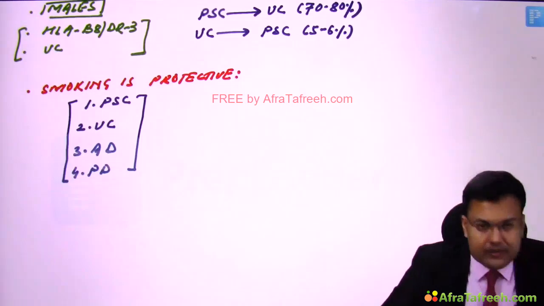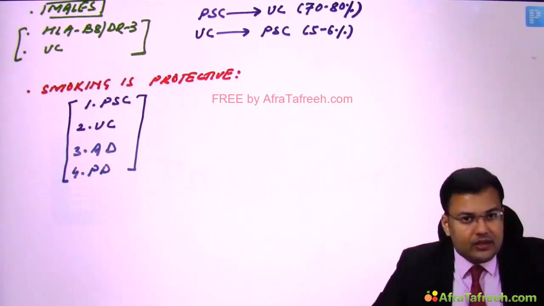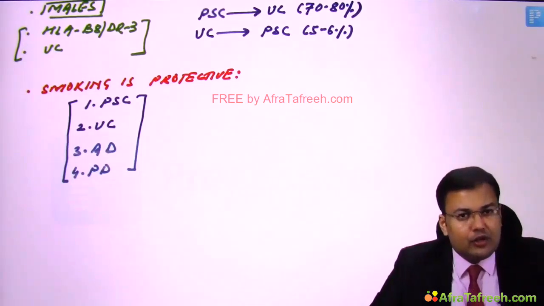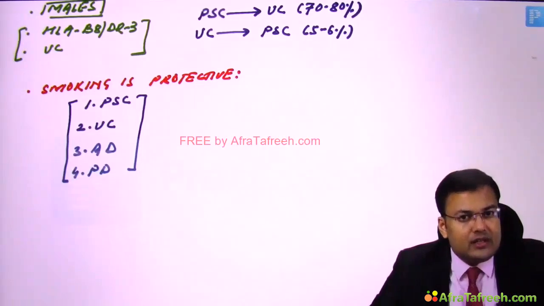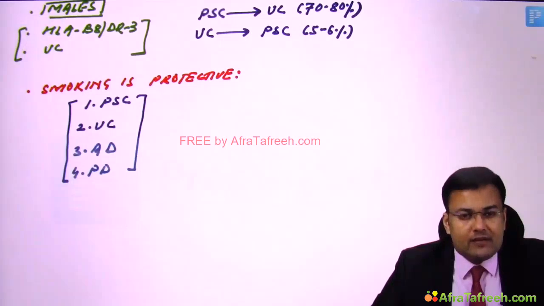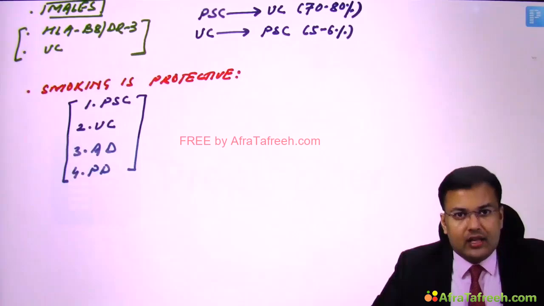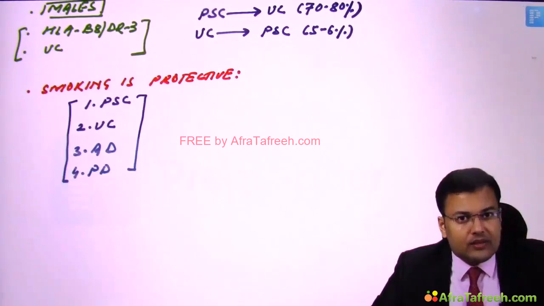Alzheimer's and Parkinson's, right? It doesn't mean that you should start, because smoking is protective only in these conditions. Otherwise, smoking is a risk factor for most of the malignancies, and smoking is very dangerous, more dangerous than alcohol. So don't start. And if you are a smoker, stop it.